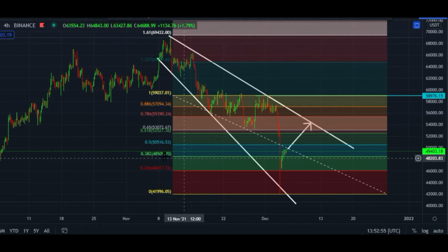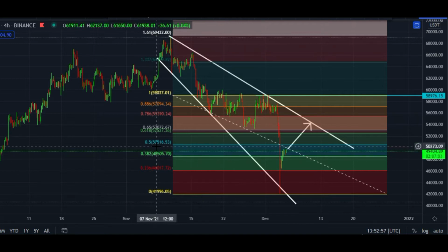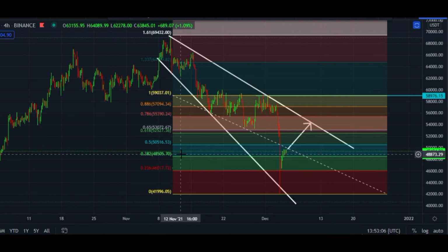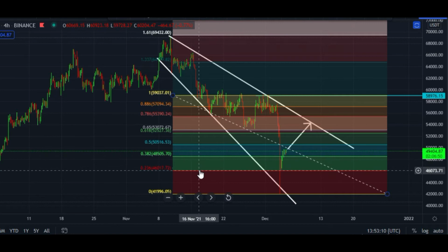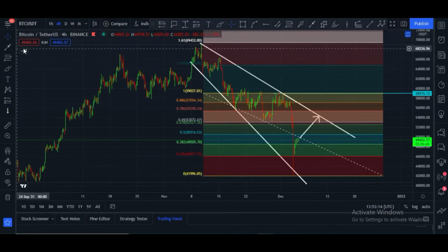We have to wait until it breaks the $50,500 price area. Once it breaks this area, in that case $52,500 is our next target. And if it is rejected from this zone, then $48,500 is a strong spot. After that, the next spot is the $46,000 price area, and it is a good spot.